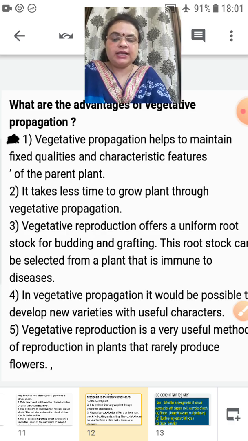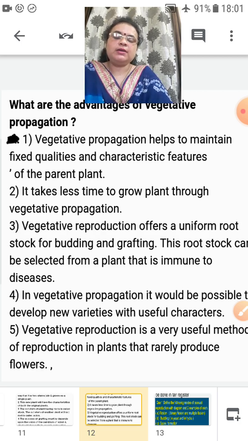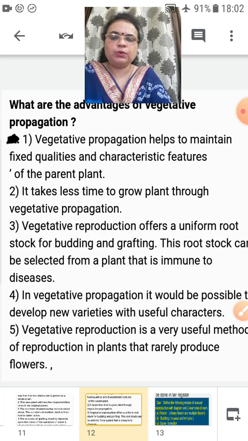Another thing, during vegetative propagation it is possible to develop new varieties with useful characters, meaning from two parents many new varieties can be grown. Some flowers and fruits are rarely produced or are seasonal, and we only get very few of them in season.